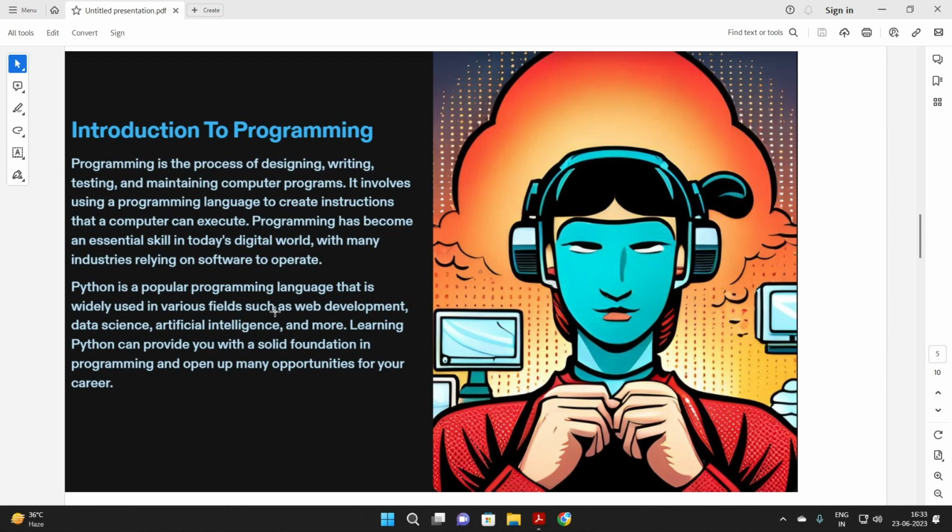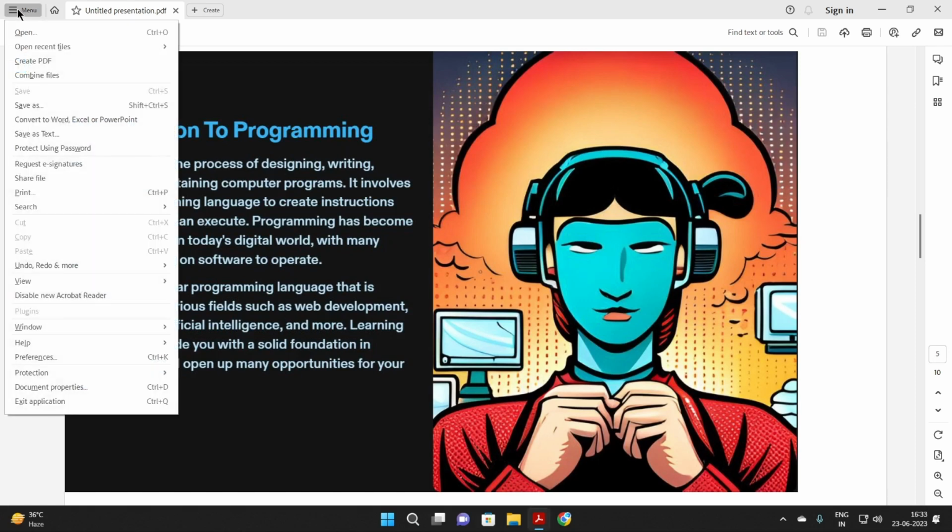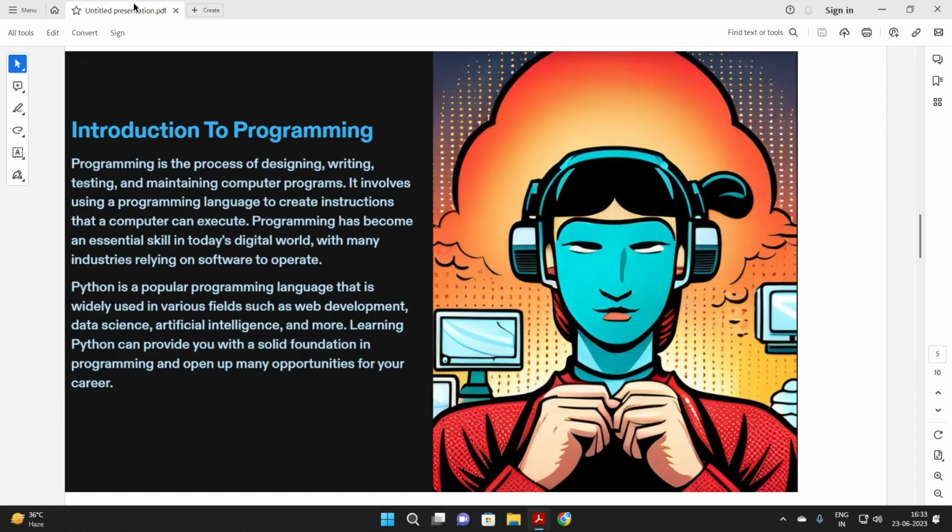Guys, this is all the proper definition, but let me make you understand that programming is just like a language, like German, English, French. Programming is just a language which we speak to the computer to perform specific tasks. Like this presentation is open in Adobe, so the people who are behind the development of this Adobe must have created many things for each particular function. Like if I press menu, this tab will open. If I press create, a new tab will be created. So all these things are designed by using a common language known as programming.